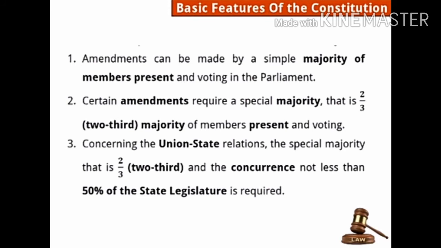Third point: concerning the union-state relations, the special majority, that is 2/3, and the concurrence of not less than 50% of the state legislatures is required. If there is any matter which affects the relations between the union and the state governments, then the special majority of 2/3 as well as the concurrence of not less than 50% of the state legislatures is needed.